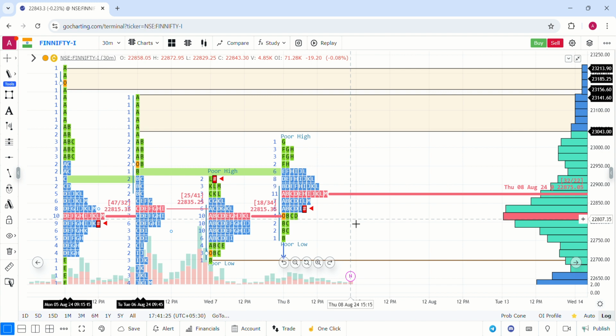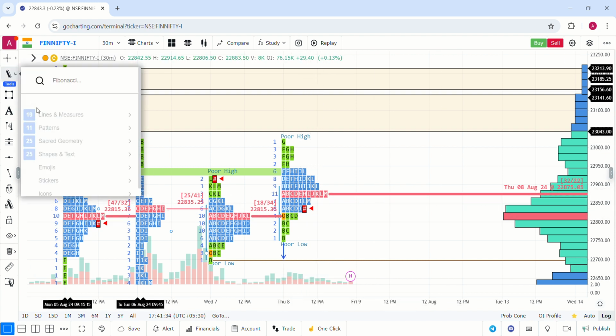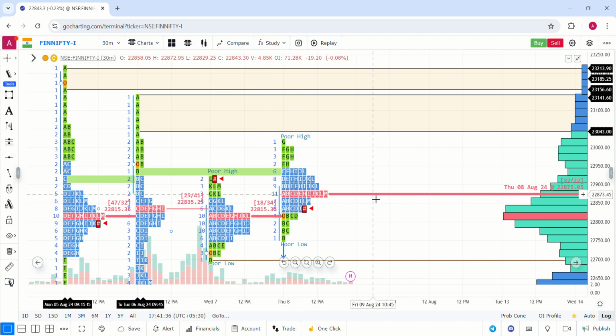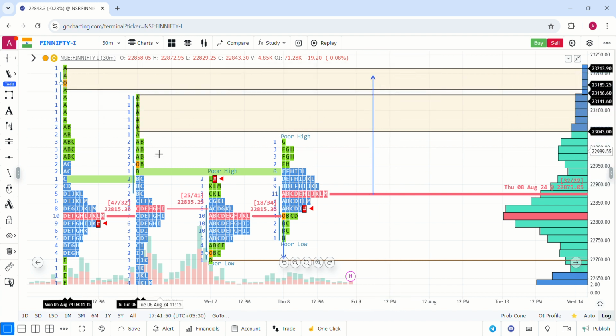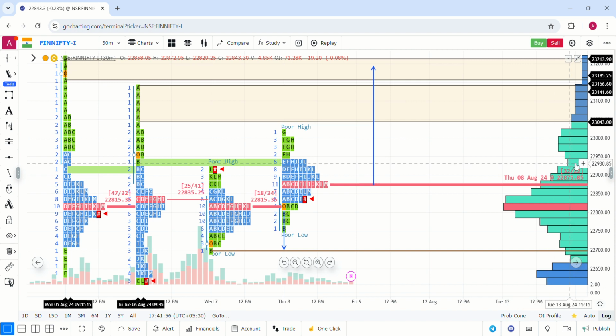So at 23,900, 870 to 900, they have created the PPOC. In case the market also closes below this level, if from tomorrow the market continues at this level of 23,900, then the first level of rejection or the first level of resistance could be at the excess. So 23k onwards, 23k to 23,200, anywhere they could resist because it's a long selling excess placed on both days. The immediate resistance for FINNIFTY is the excess on top of it.